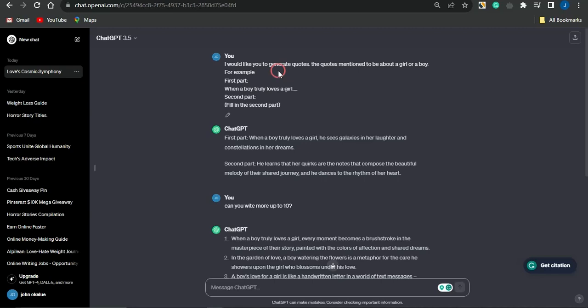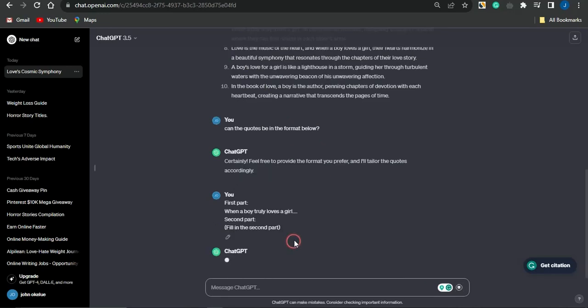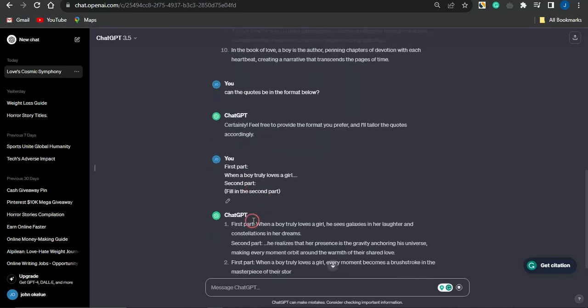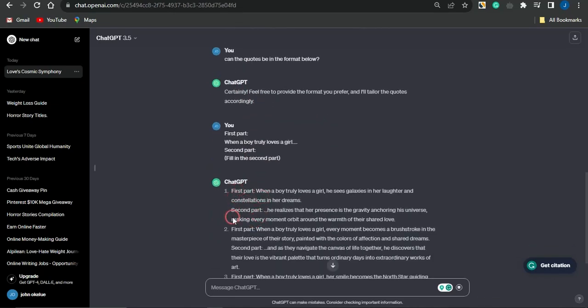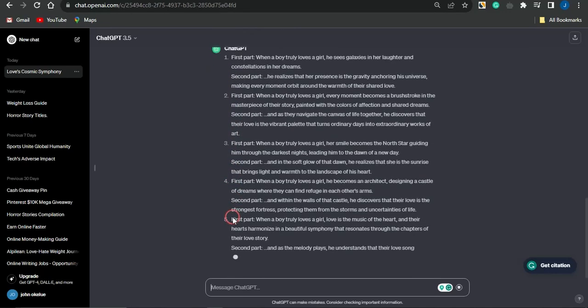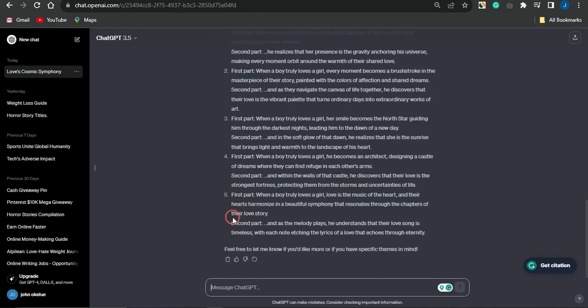You could also ask ChatGPT that you want the quote to be in maybe this format. So I asked ChatGPT if the quotes can be in this format, and I provided the quote format here, and ChatGPT is doing the work. You can see how cool this is. When ChatGPT is done writing this, all I need to do is ask ChatGPT to categorize that in an Excel format, and it is going to do that. You can see ChatGPT says feel free to let me know if you'd like more or if you have specific themes in mind.